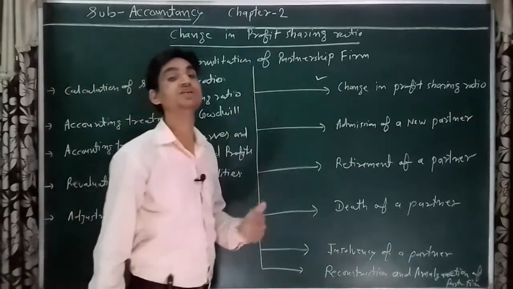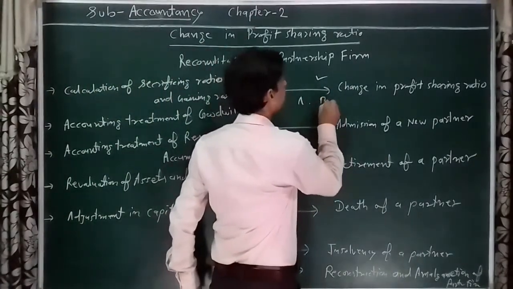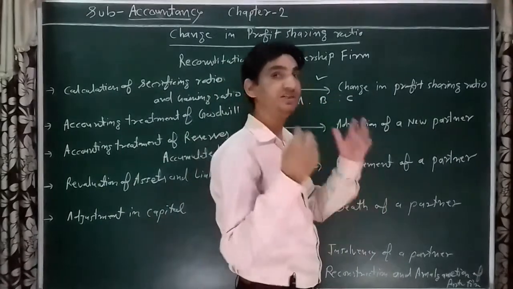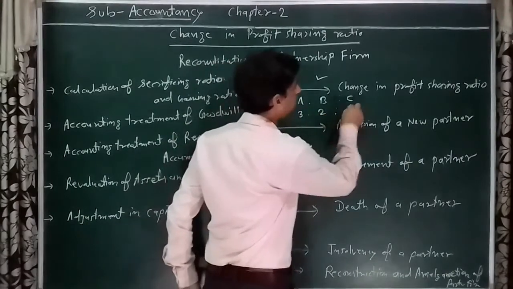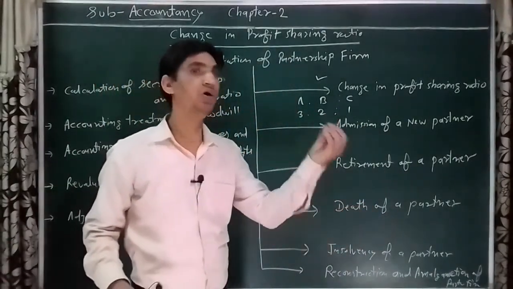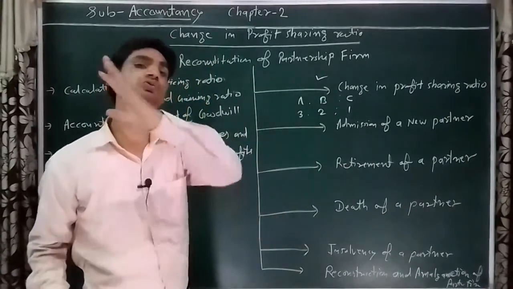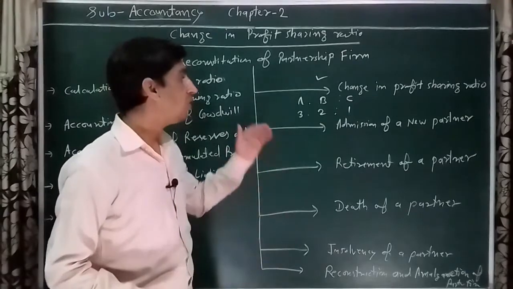When there is a change in profit sharing ratio, for example A, B and C are 3 partners in a firm sharing profit and losses in 3:2:1. From July 1st 2019, they decided to change their profit sharing ratio.